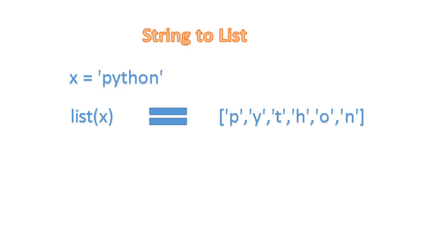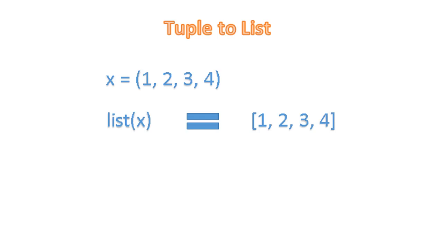Converting string to list. String is a sequence of characters, so when a string is converted to list, it takes each character in the string to a list item. Converting tuple to list. A tuple is the same as list. The only difference is that tuple is immutable and list is mutable. So when a tuple is converted to list, the items become mutable.